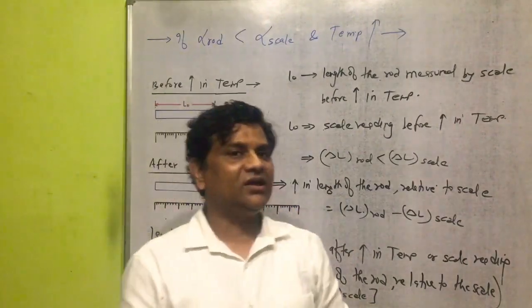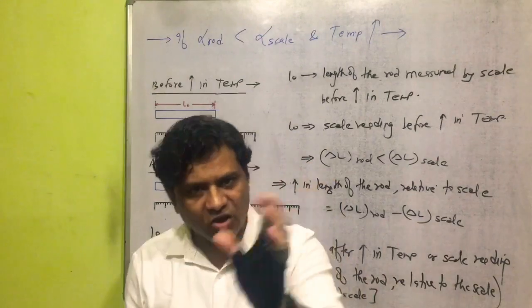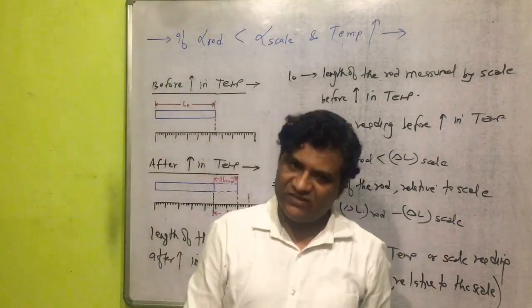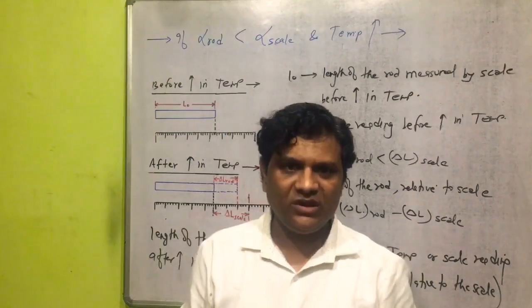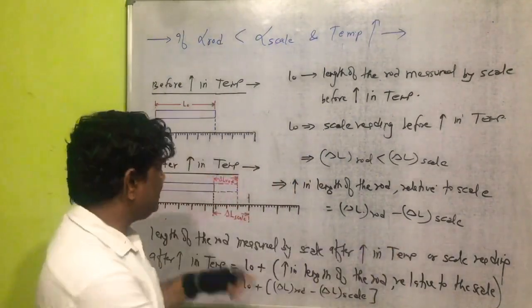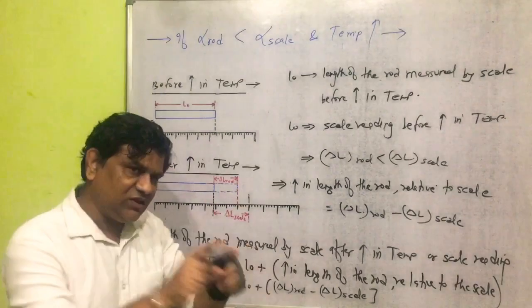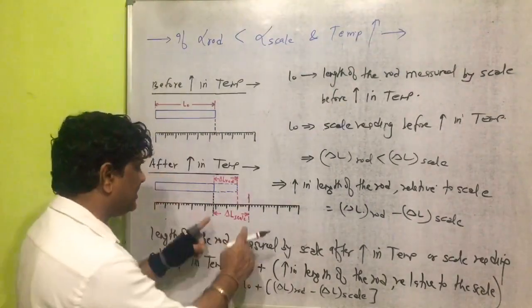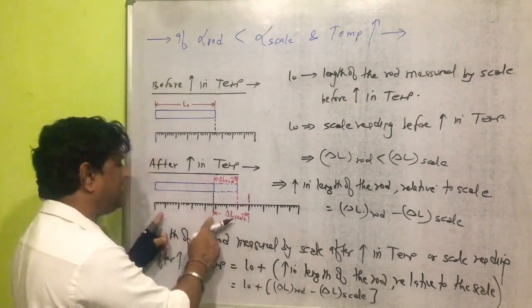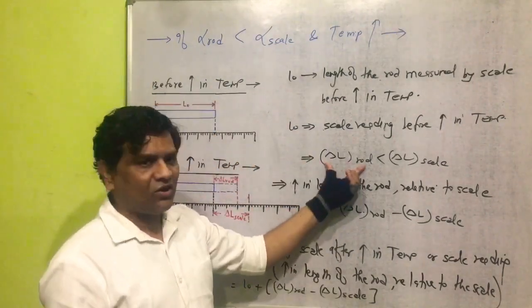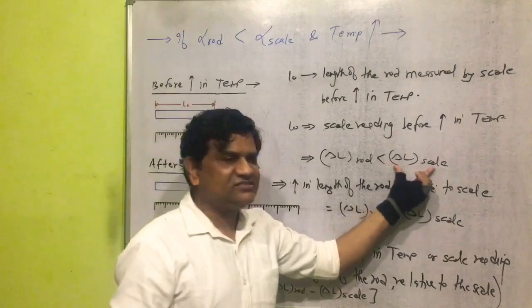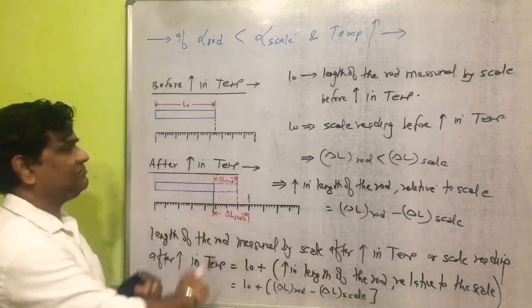It should be clear here, yes, alpha of the rod is less than alpha of the scale. So due to this, increase in length of the rod will be less than increase in length of that part of the scale.